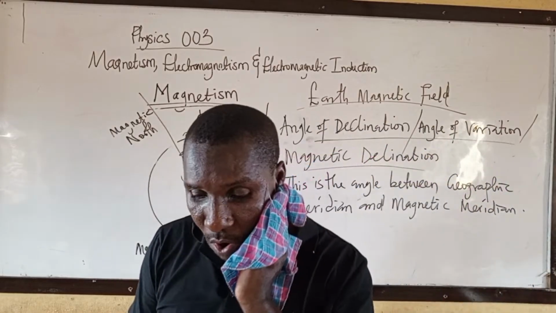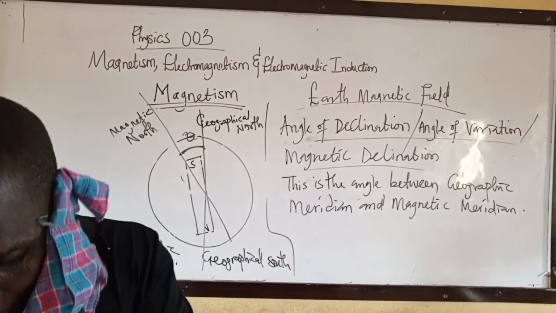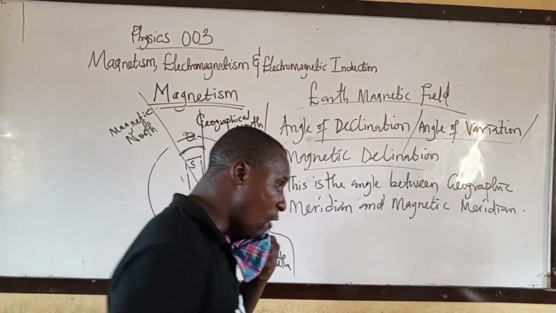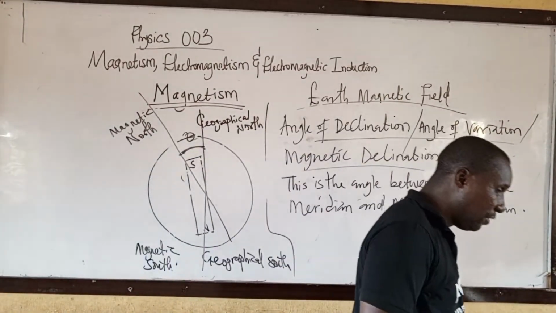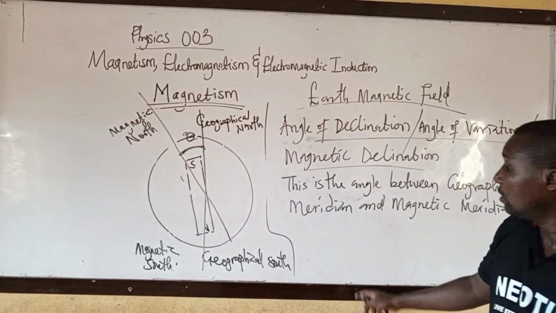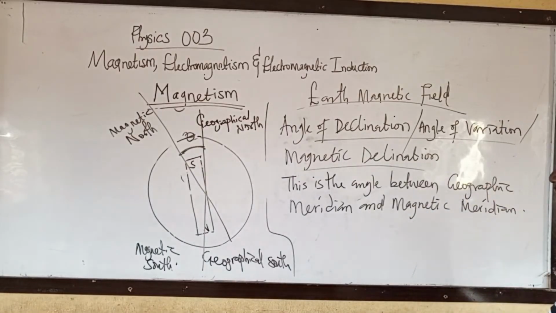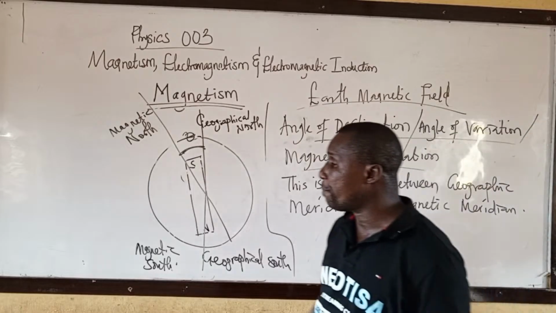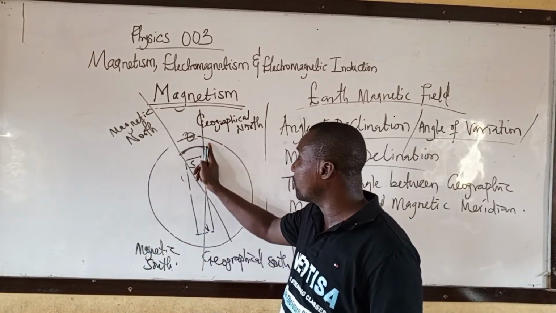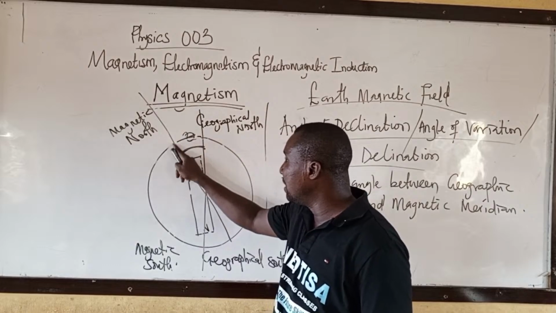That is angle of declination, or magnetic declination, or angle of variation. The angle between geographic meridian and magnetic meridian.